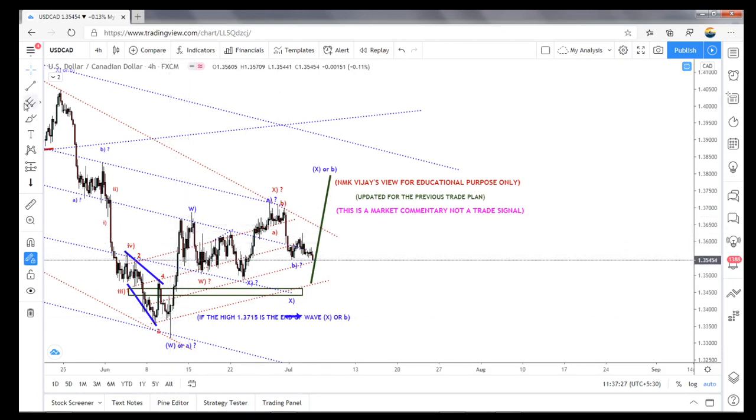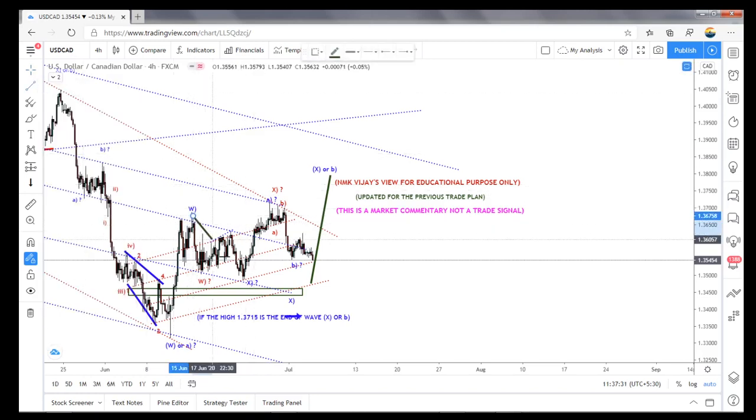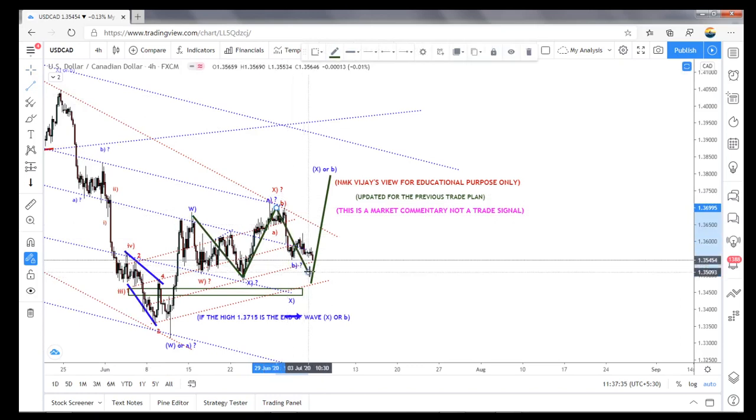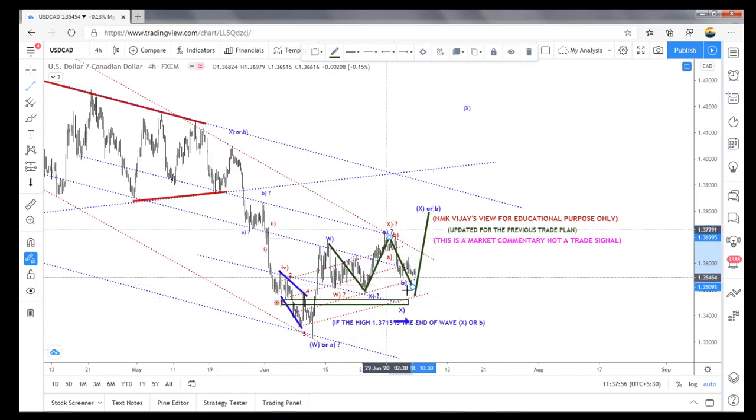But what I'm saying is, in my view, this could be an irregular flat. So I need one more wave to the upper side, if possible. This is my view, so I'm just waiting for that only. This wave I need here. So I already placed a stop here because we didn't know whether it is going to the downside.